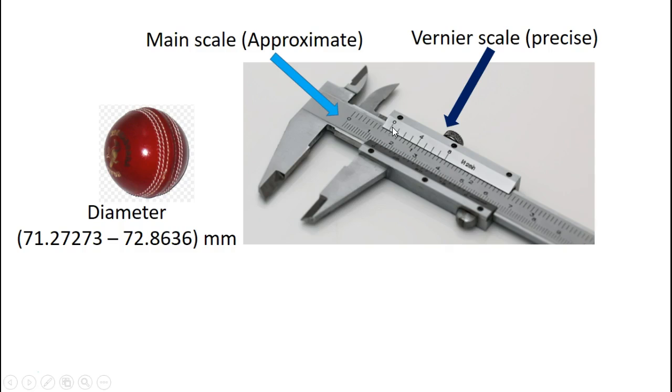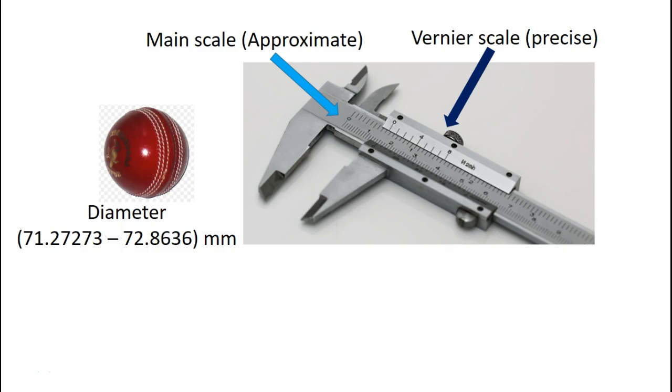And what we have to do is look at this secondary scale and see which of these lines align well against this bar. Based on that, there are some calculations that we have to perform, which will tell us what the measurement of the diameter for this cricket ball is, that we can compare against these standards and come to a conclusion whether it fits the criteria or not.